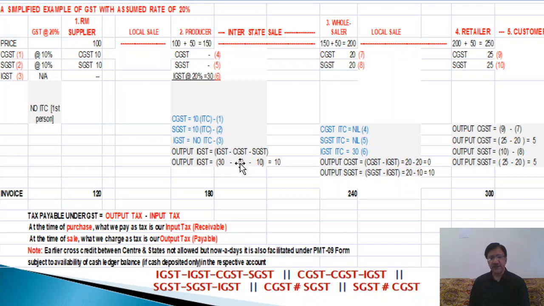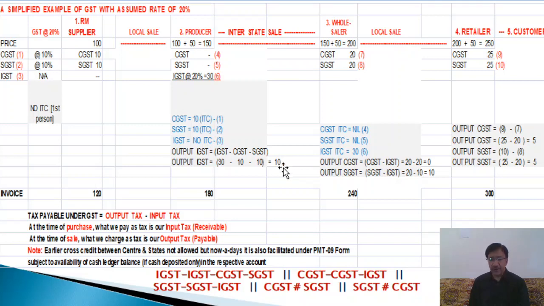So 30 minus 10 central tax, 10 state tax, so 20 will be deducted. Then how much will he pay? The producer will pay, instead of 30 rupees, only 10 rupees after deducting this rupees 20. So 10 rupees is payable by the producer as GST tax, the final tax payable.